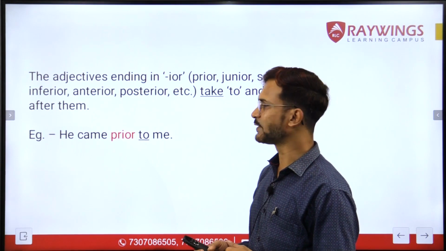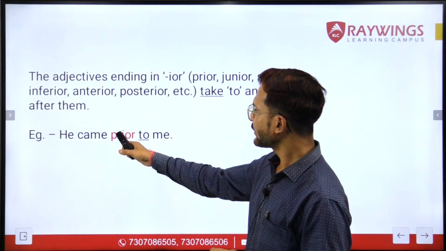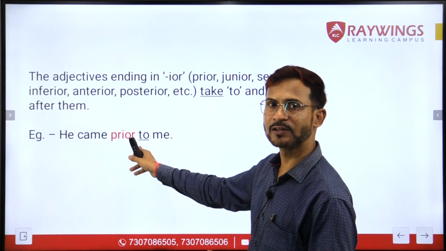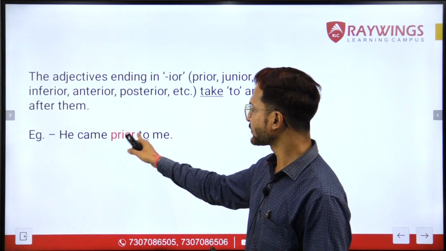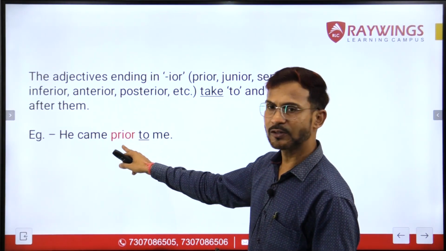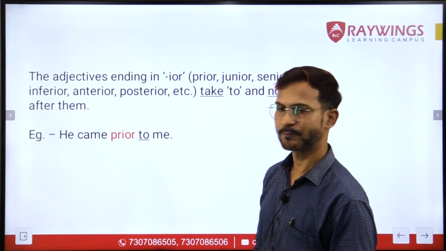All right, so let us have a look at a few examples. The first example says, he came prior to me. So we never use "than" after such degrees. Here in the example, it has taken "to" after the word prior because it is ending in IOR.